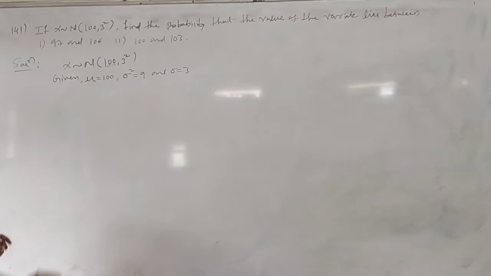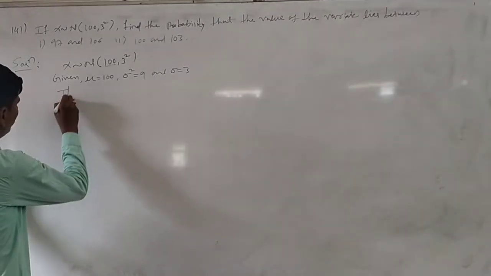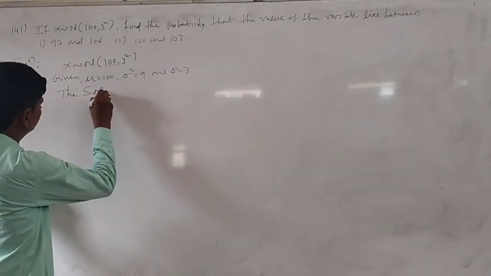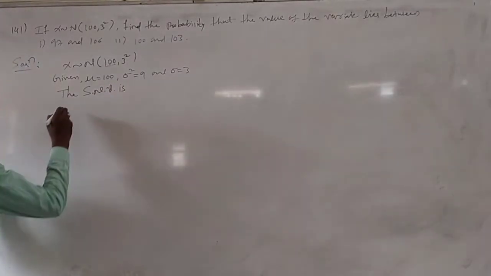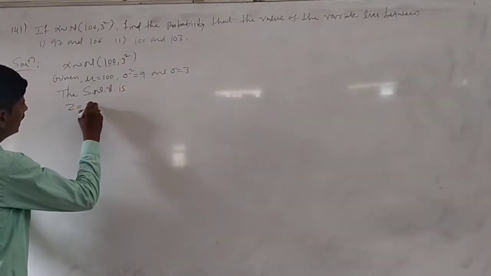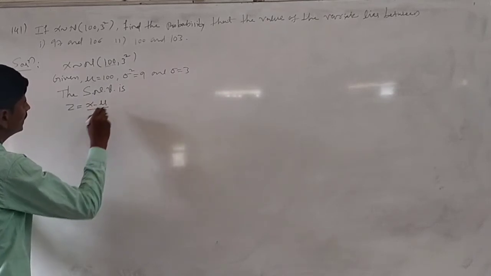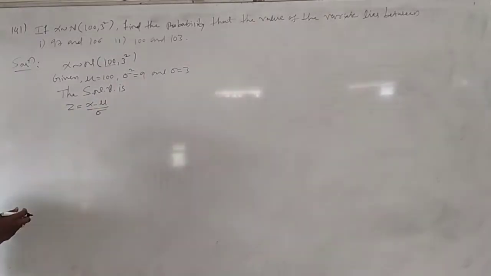Okay, the next step is you have to write the standard normal variate: z equals x minus mu by sigma.